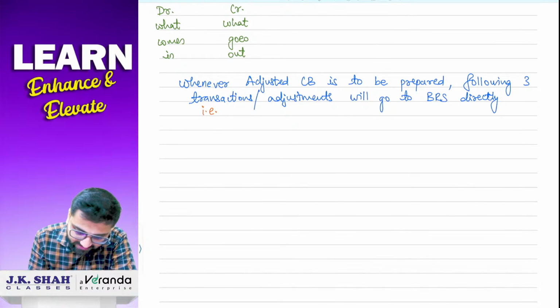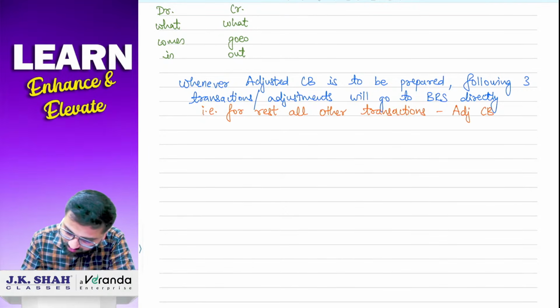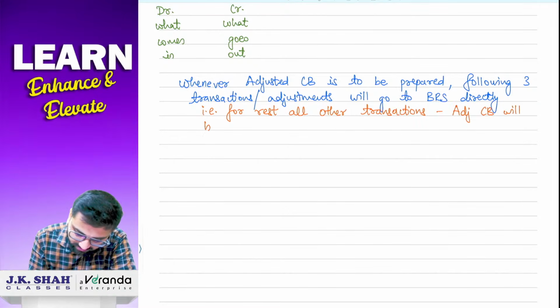So what does this mean? That for all the rest of the transactions, adjusted cash book will be prepared.